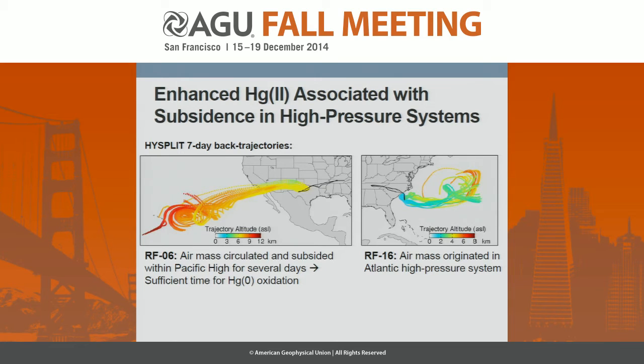For research flight 16, we suspect again from these trajectories that the air mass originated in a high-pressure system over the Atlantic Ocean, which you can see with the trajectories on the right-hand side. And again, a slight difference in this air mass is that it appears, given the relationship between oxidized mercury and elemental mercury, that the oxidation was relatively recent, given the strong anti-correlation between the two species.